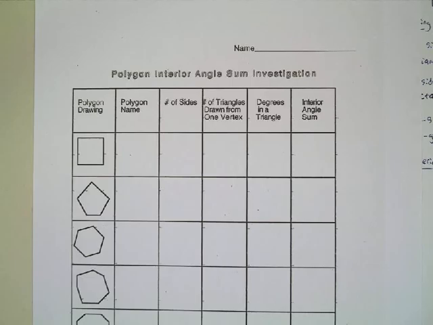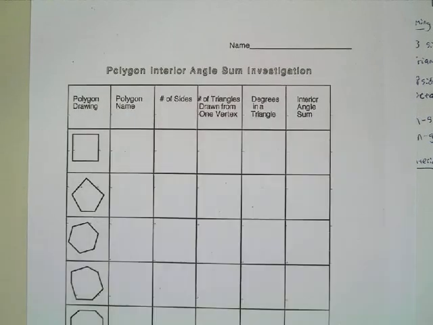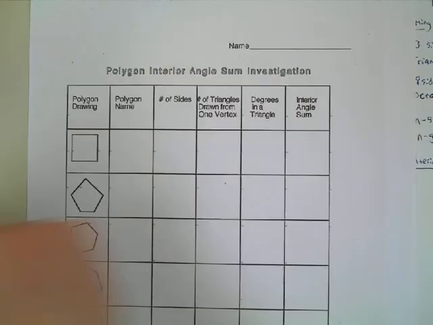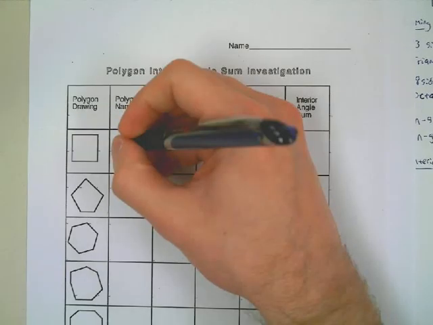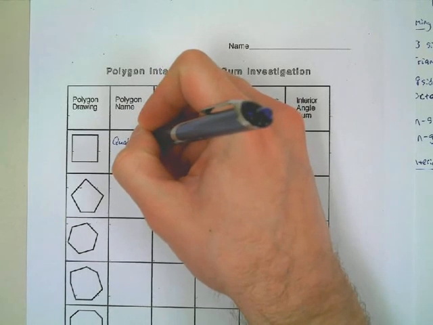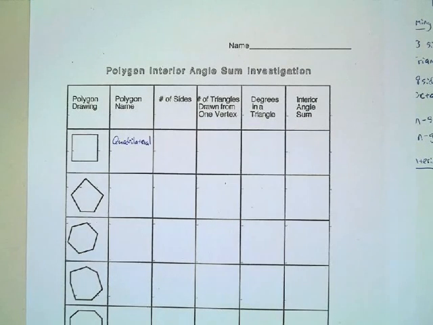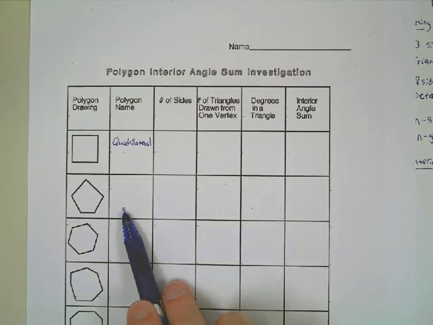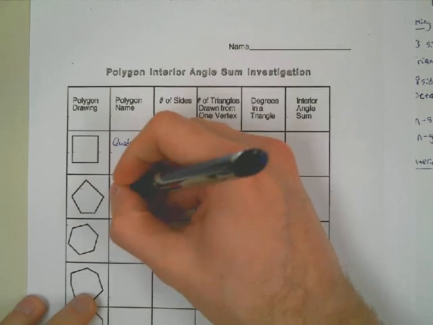All right, so this first polygon, its name is what, Jason? Oh, that one is called a quadrilateral. A quadrilateral. Okay, and let's see here. Ryan, what about this one right here, the next one down? Pentagon, you got it.